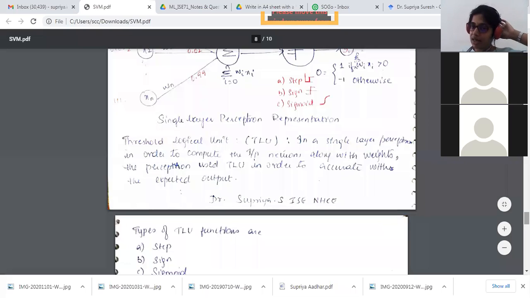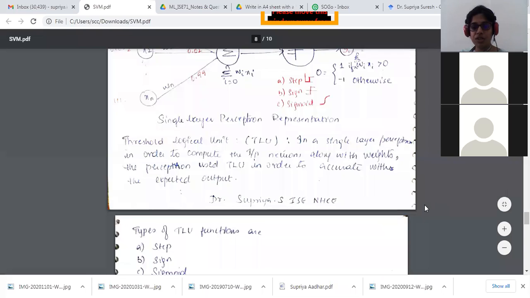Basically, I have certain inputs and I need certain output. There should be a medium which takes these input values and transforms them to give the output value. That is basically done using this threshold logic unit.